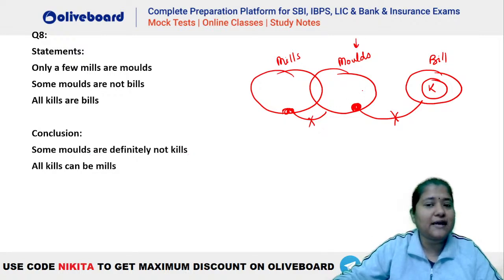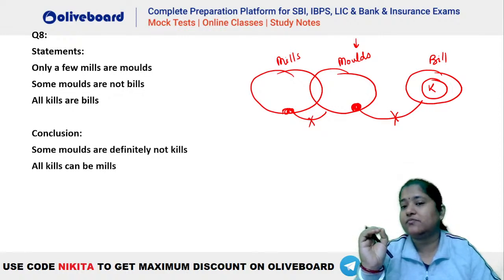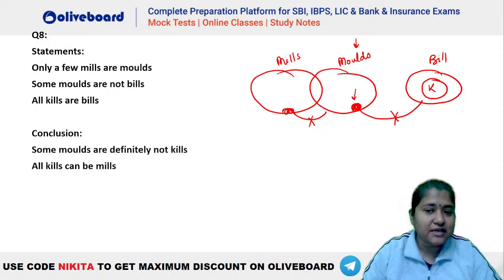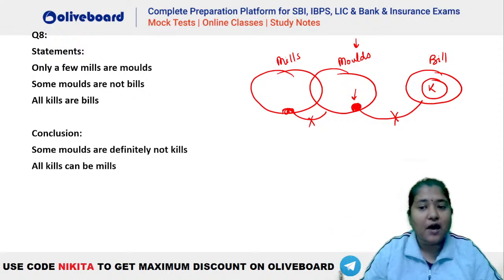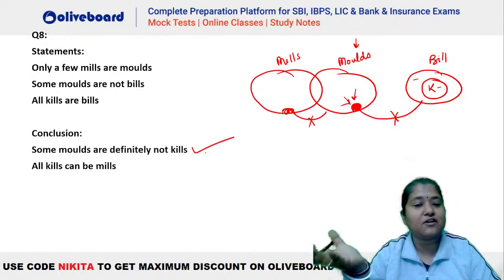तो ये जो मोल्ड है, this conclusion says that there has to be a specific portion of mould which should never be a part of kill. अब ये वाला जो पोर्शन है ना, जो ये रेड पोर्शन है, isn't it? There is a red portion of mould which should never be a part of bill. अब अगर ये बिल का पार्ट ही नहीं हो सकता तो किल का कैसे होगा, राइट? तो ये वाला जो पोर्शन है ना मोल्ड का, this will never be a part of bill and hence it will never be a part of kill as well. So yes, there is a definite portion of mould which will never be a part of kill.